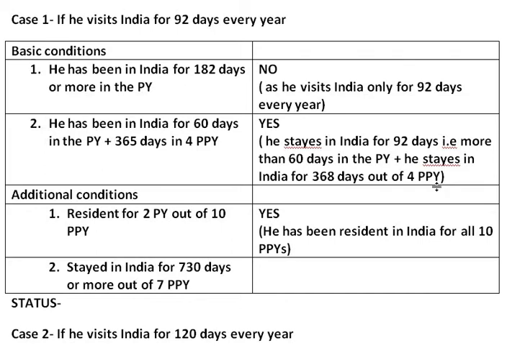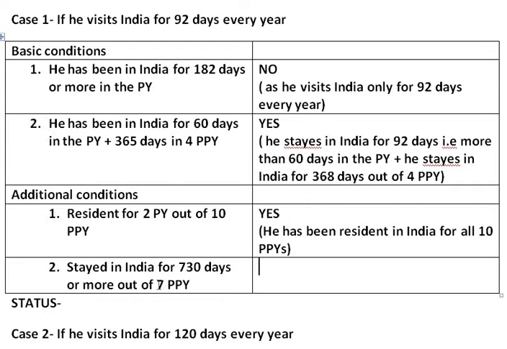We have written this in the bracket: yes, he has been resident in India for all 10 years, which is more than 2 preceding previous years. The second additional condition is whether he has stayed in India for 730 days or more out of 7 preceding previous years. Every year, Mr. Chappell has visited India for 92 days.